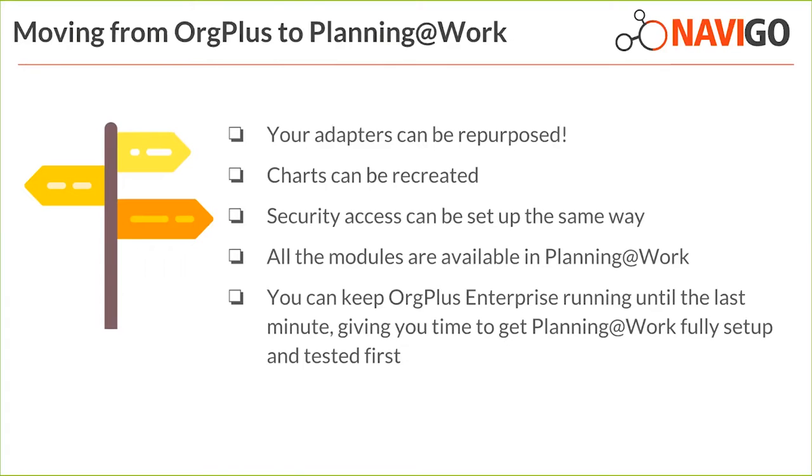And also, because OrgPlus Enterprise and planning at work are owned by the same vendor, it means that if you're wanting to move across to planning at work, the vendor is happy for you to leave your OrgPlus Enterprise instance going until planning at work is ready to be rolled out to production. So what that means for you is that there'll be absolutely no downtime in regards to not being able to view or access your org charts for the organisation.